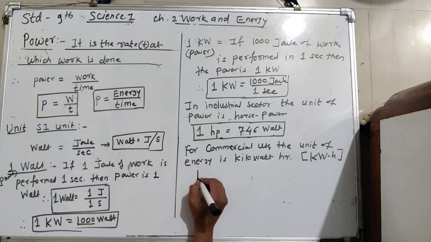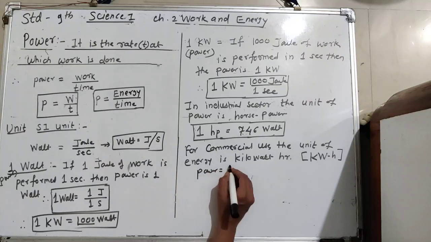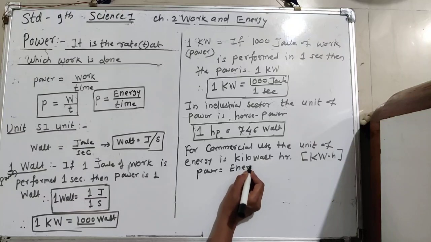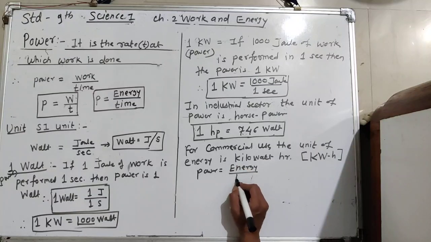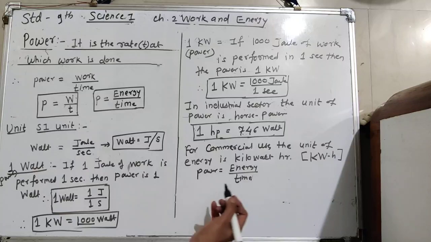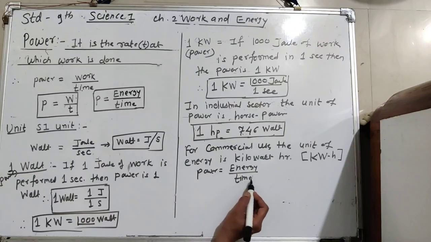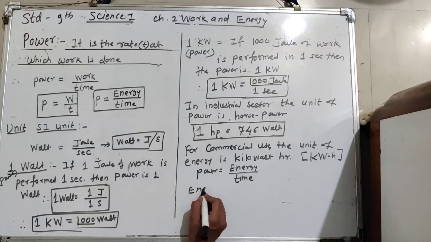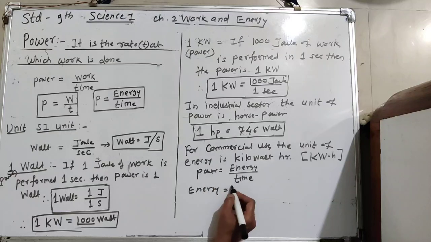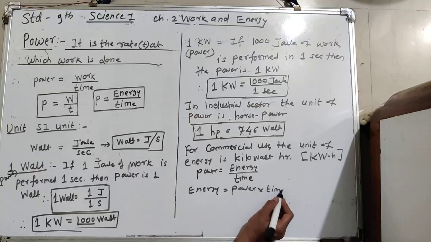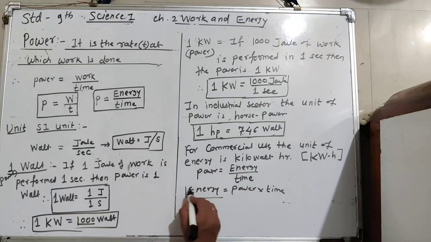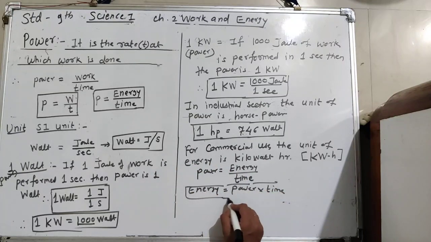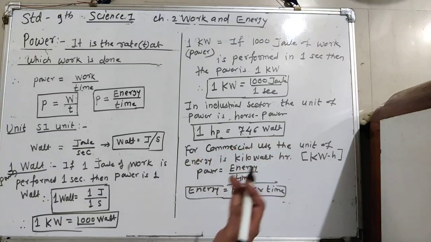See, power is equal to energy upon time. So cross multiply, that is power into time. So energy is equal to power into time. This is the energy, and it is for commercial use.